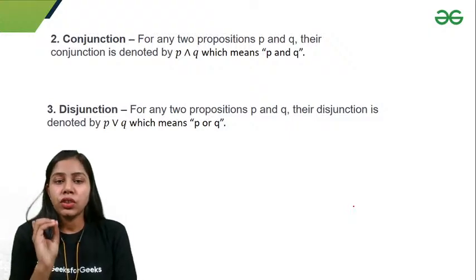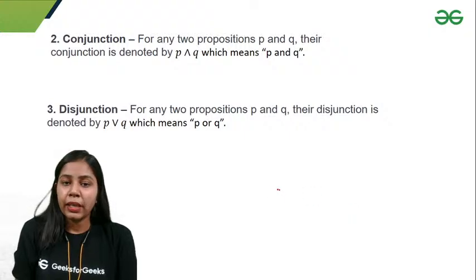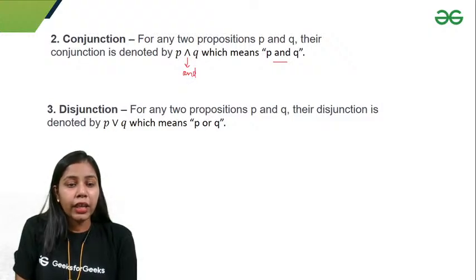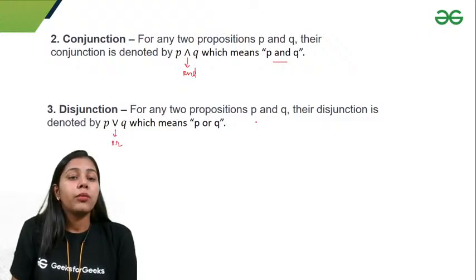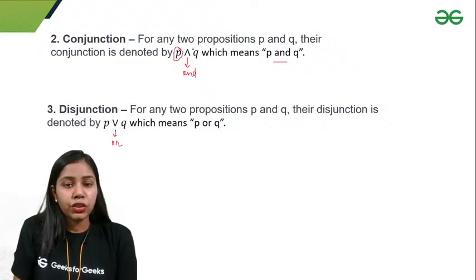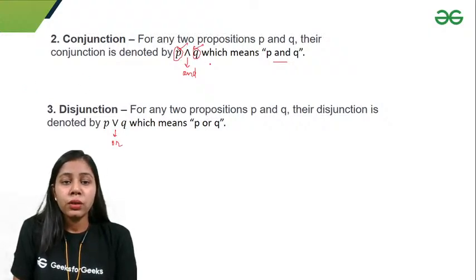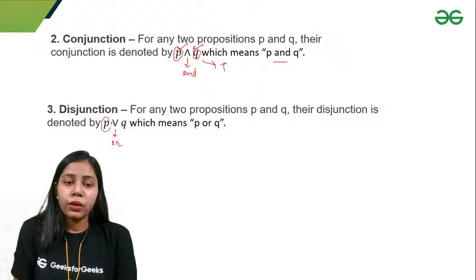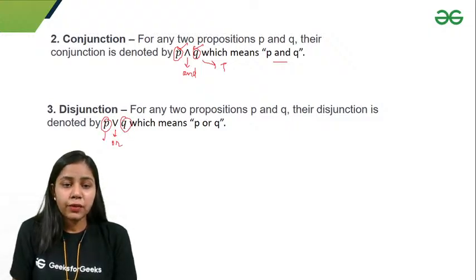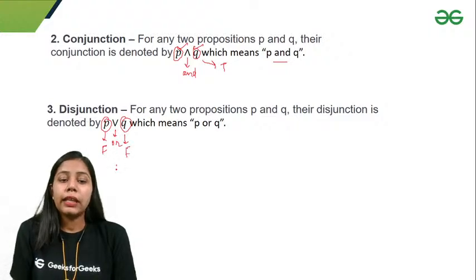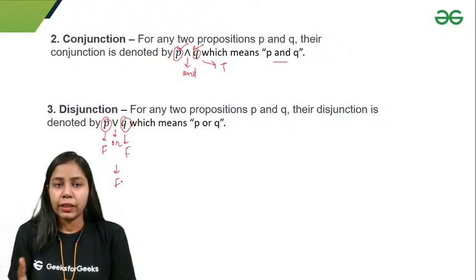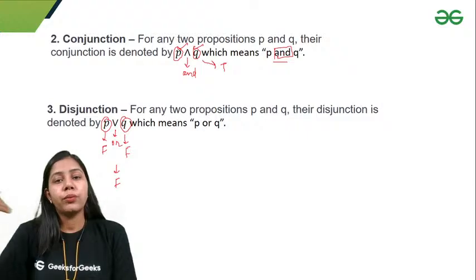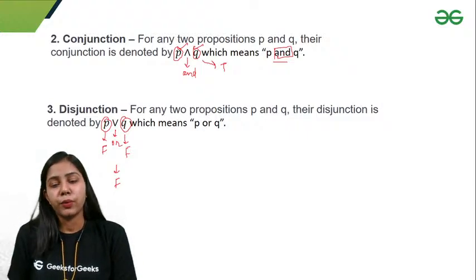Okay, so the next thing we have is conjunction. For any two propositions P and Q, their conjunction is denoted by P and Q, which means P and Q, right? This is basically a connective which says "and", and we have disjunction which says "or". If P is true and Q is true, then this statement is true. Otherwise, it will be false in every case. And for P or Q, if P is false and Q is false, if both are false, then I'll get a false. Otherwise, I'll get a true in every case. For P and Q, both should be true, then we get the compound proposition true, right?